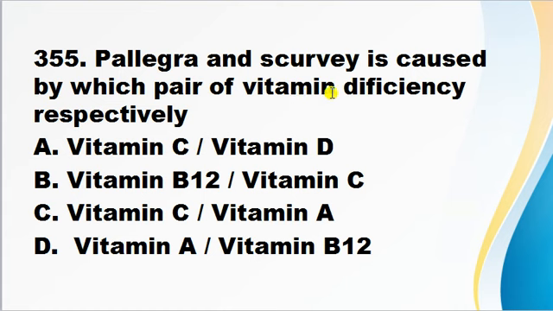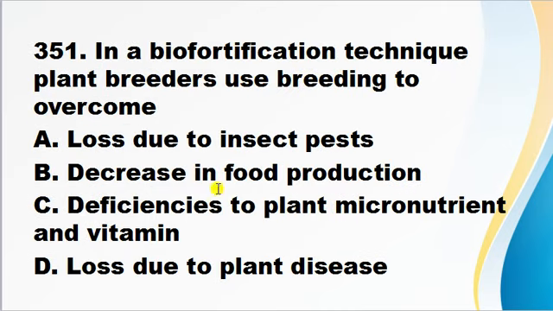Pellagra and scurvy are caused by which pair of vitamin deficiency respectively? Vitamin C and vitamin D, vitamin B12 and vitamin C, vitamin C and vitamin A, vitamin A and vitamin B12. Pellagra is caused by vitamin B12 and scurvy is caused by vitamin C. Pellagra is marked by 3 Ds like dementia, diarrhea and dermatitis. Vitamin C deficiency causes scurvy and it is associated with the gums. So correct answer is B.